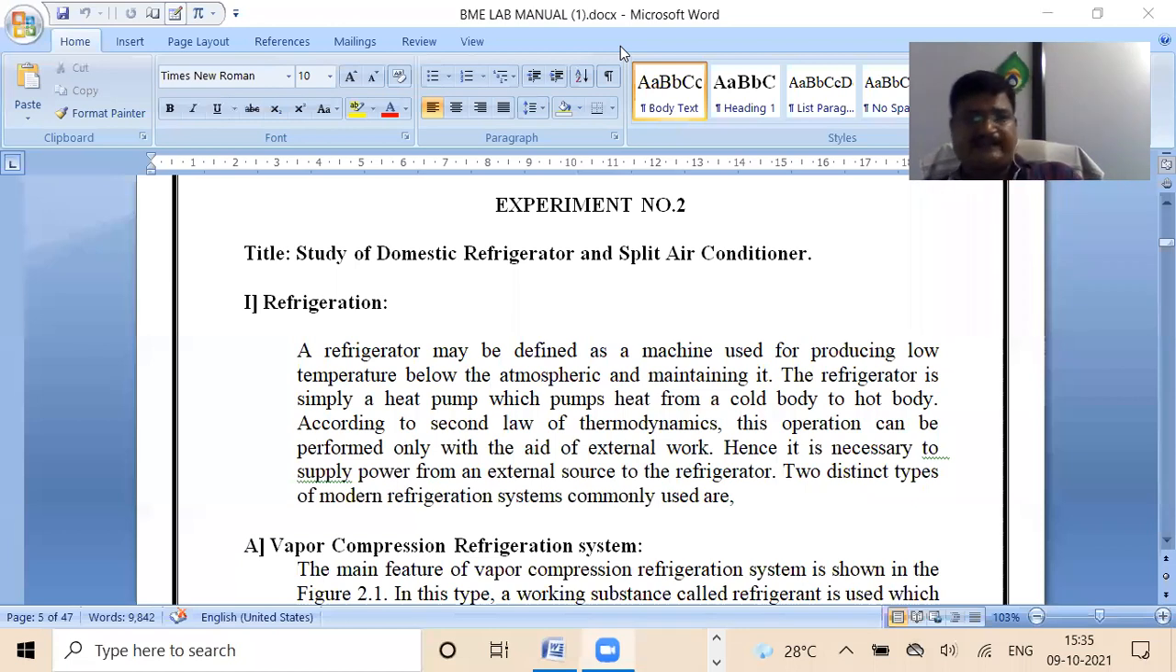As my friend has recently mentioned, temperature always transfers from the high temperature body to the low temperature body. But the fridge is one kind of machine. By using that machine, you can transfer heat from the low temperature body to the higher temperature body. That is the basic difference.